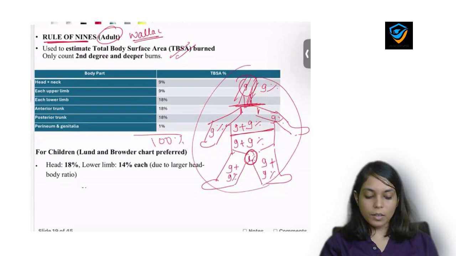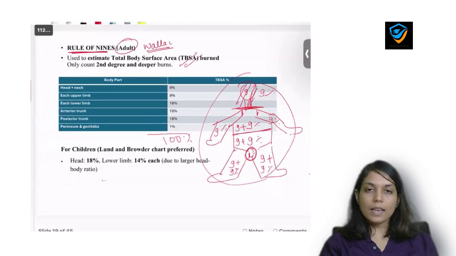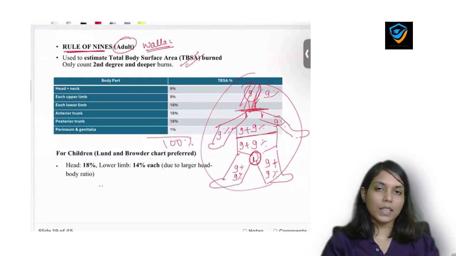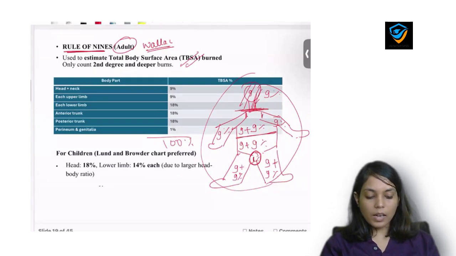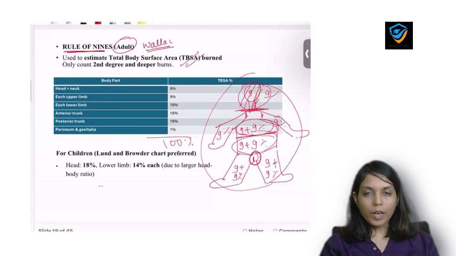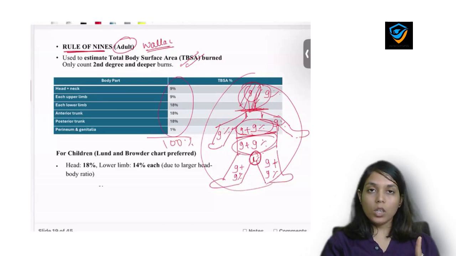So you need to mug this up, because many times they ask an MCQ on how much total body surface area is getting involved. Like if head and neck is involved, or the upper trunk is involved, or the lower trunk is involved, or anterior involved, posterior involved. They can frame MCQs according to this. So remember the rule of 9 given by Wallace, and it is applicable only for adults.